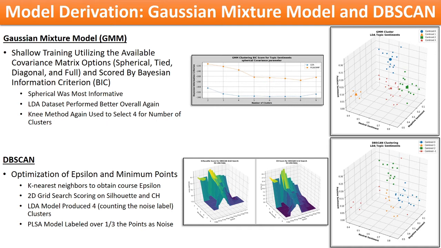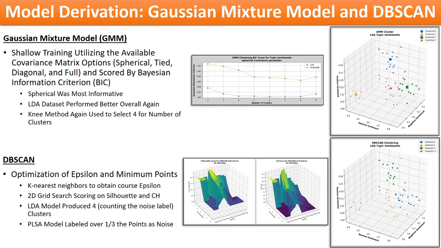Finally, dbScan was tried. Again, utilizing the knee method, k nearest neighbors was used to find a rough value of epsilon, which is the radius around each point defining the neighborhood for this algorithm. From this starting point, a two-dimensional grid search on minimum points per cluster and epsilon, scoring on both silhouette coefficient and CH score, was run. With the optimized parameters, models were trained again and scored on silhouette coefficient and CH score, with noisy points identified by the algorithm removed. In this case, the PLSA-based model outperformed the LDA-based model and also differed in the number of clusters the algorithm identified.